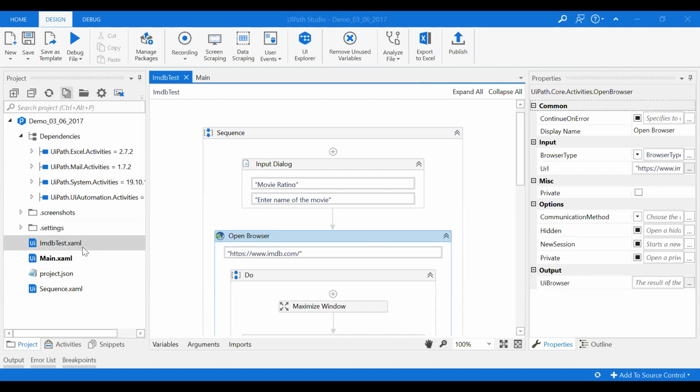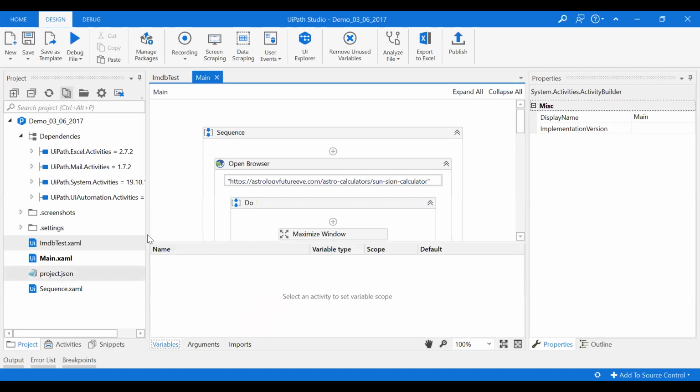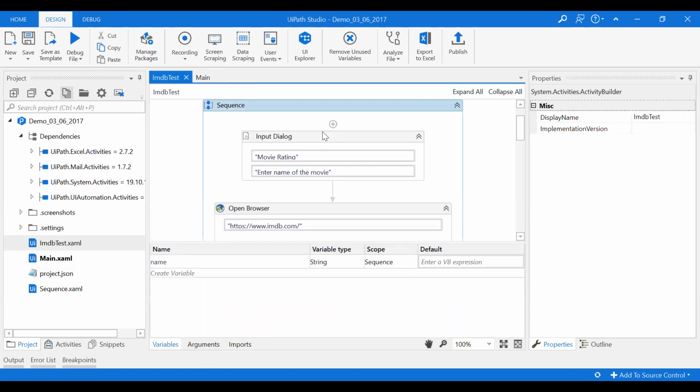In those cases, the variables are not going to work, because the scope of a variable is limited to the sequence where it is defined. It is not going to be useful. If you see the variables here, there are no variables called rating or name, whereas there we have variables called name and rating, right?